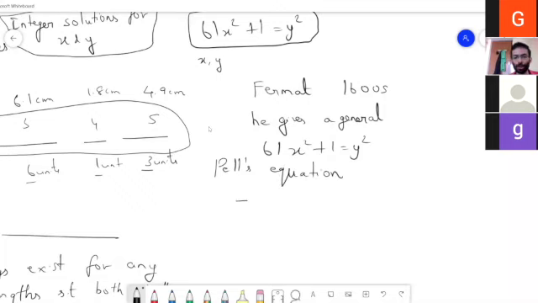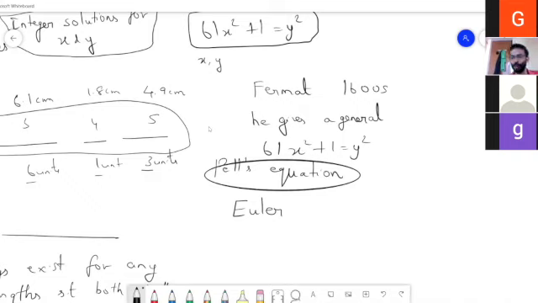Euler thought that it was Pell who first solved this equation, so he gave it the name Pell's equation. But actually, before Pell, Fermat had solved it, and only recently we came to know that before Fermat, our Indian mathematicians also solved this question.